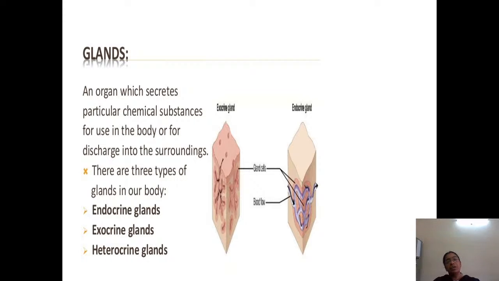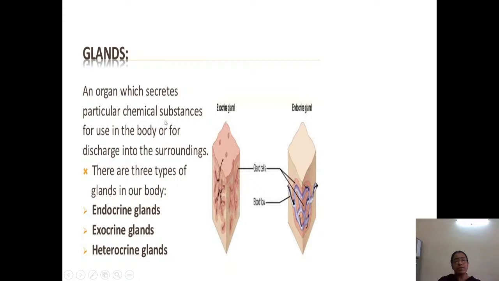First, differentiate what an endocrine gland is and what an exocrine gland is. Why are these glands not the same as other glands like the submaxillary and sublingual, why are they different? First, any gland is that which secretes a particular chemical substance.